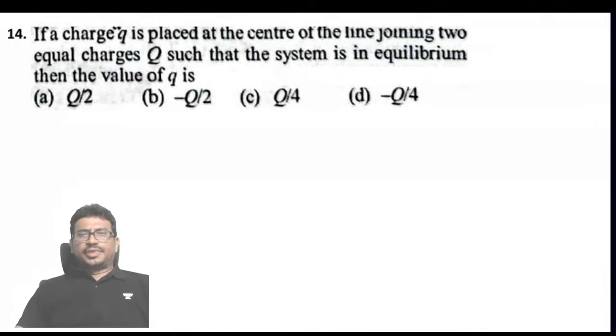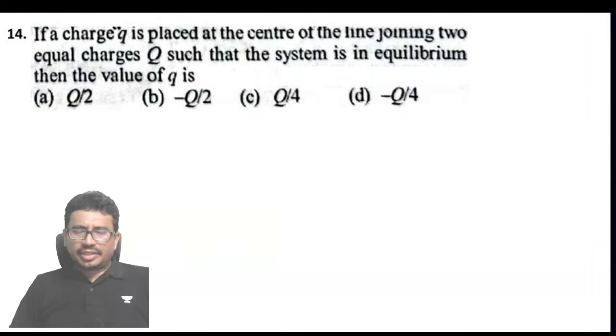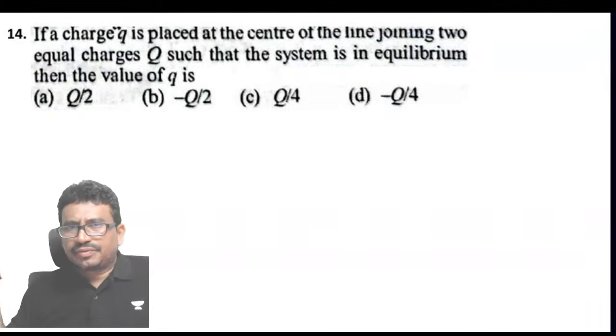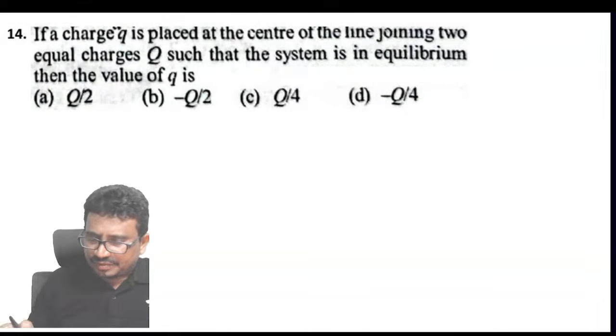Next, if a charge Q naught is placed at the center of the line joining two equal charges Q such that the system is in equilibrium, the value of Q naught is, okay.